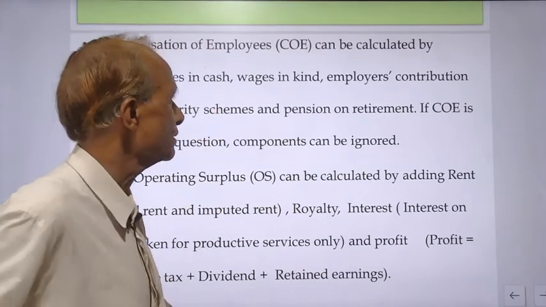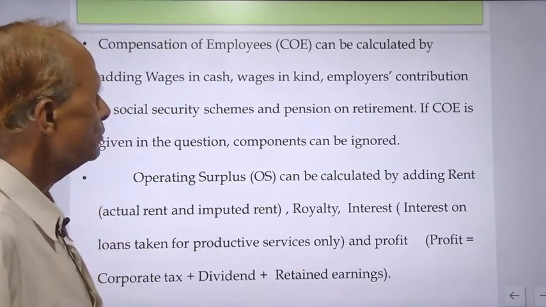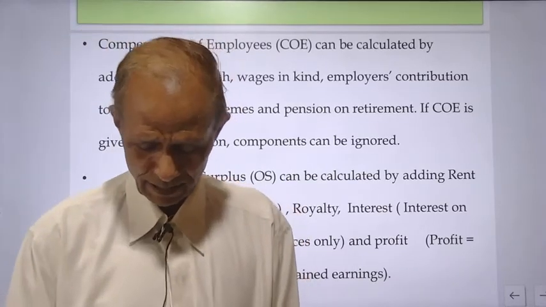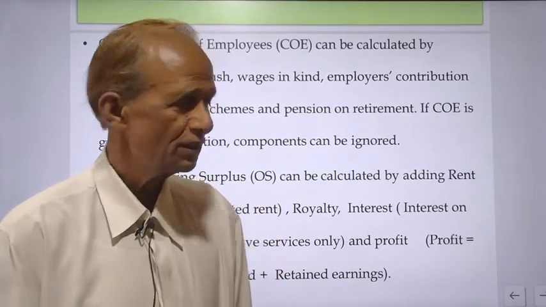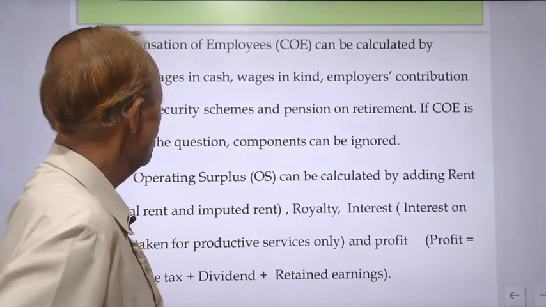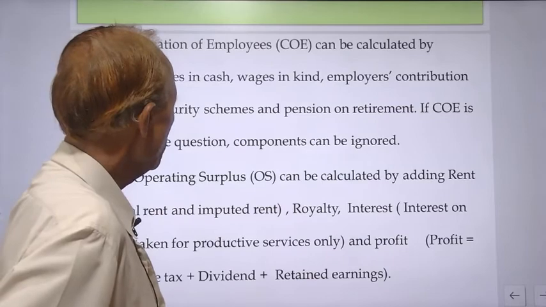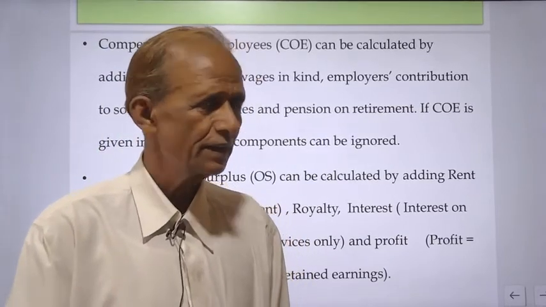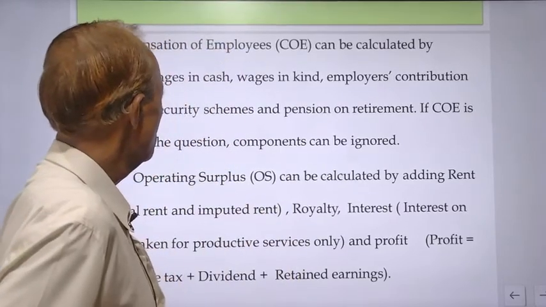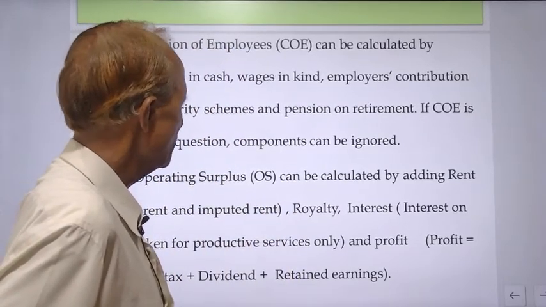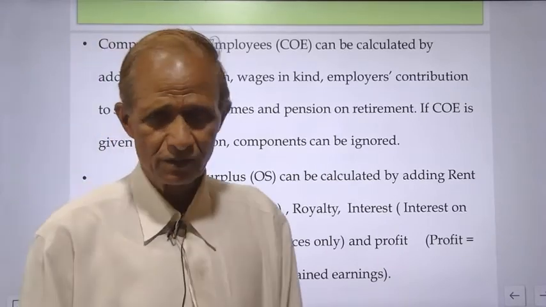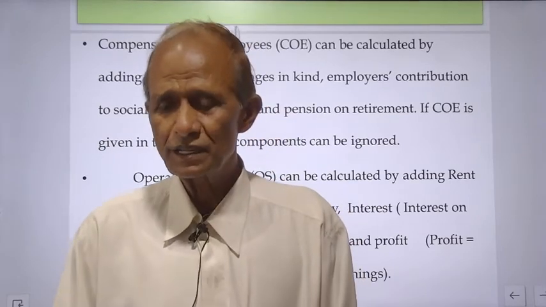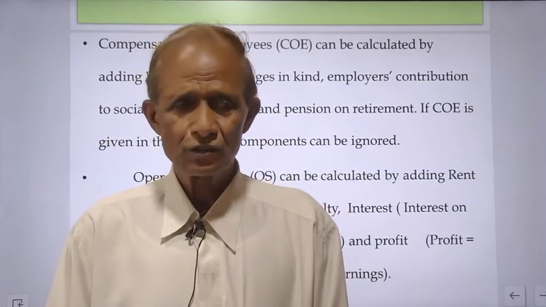The compensation of employees can be calculated by adding wages and salaries in cash, wages and salaries in kind, employers' contribution towards social security schemes, and then pension on retirement. If you are given the compensation of employees, then these other items, if given, should be avoided, should be ignored.